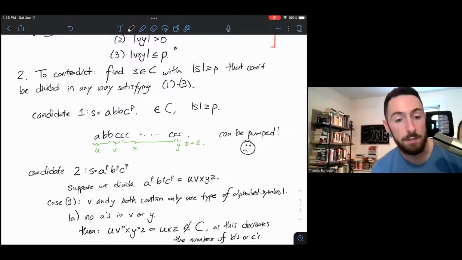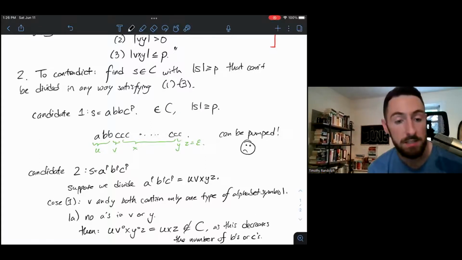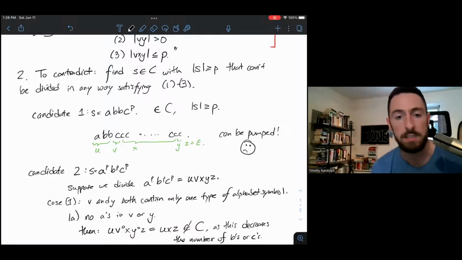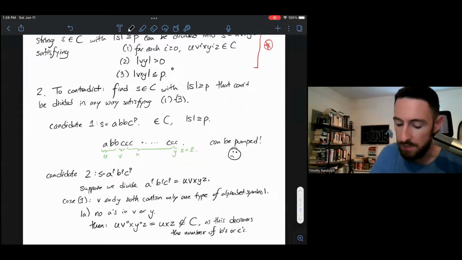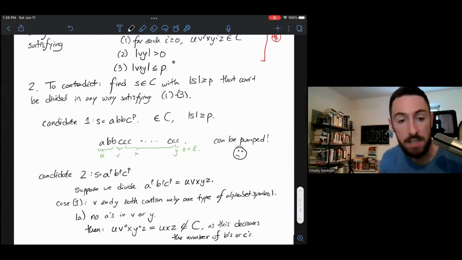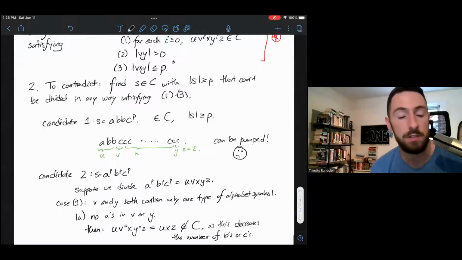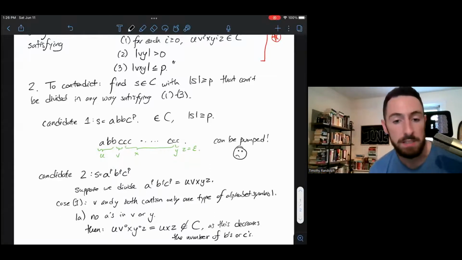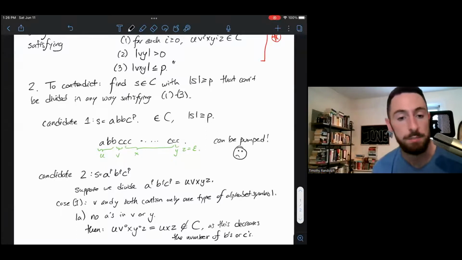So again, I've made two assumptions. I've looked into one specific subcase. I'm looking at divisions where V and Y both contain only one type of alphabet symbol. By condition 2, I know that they have to contain something: VY is greater than 0. But because I've specified they only contain one type of alphabet symbol, some type of alphabet symbol is missing.